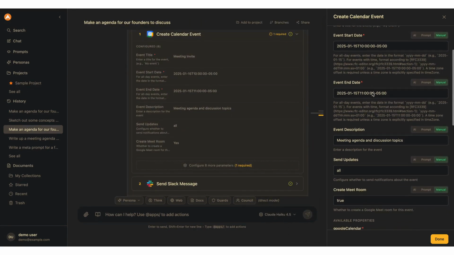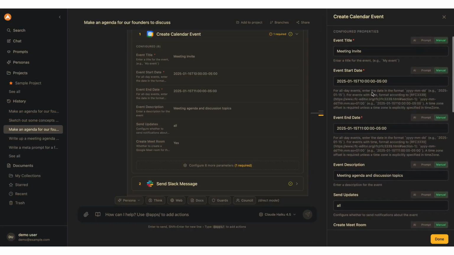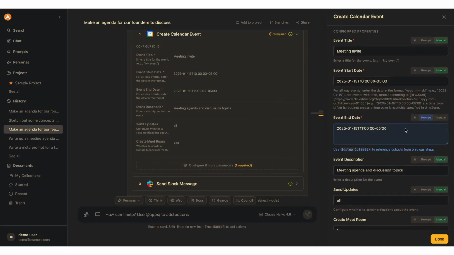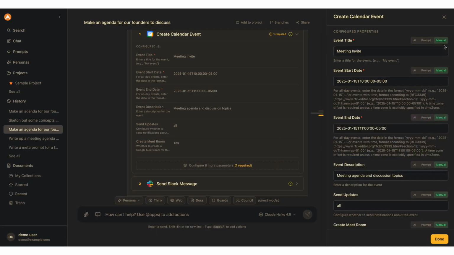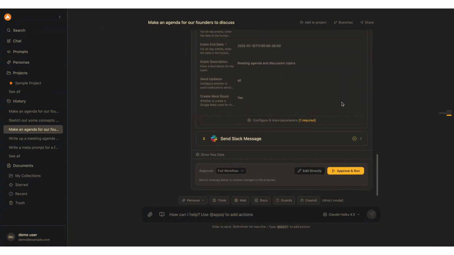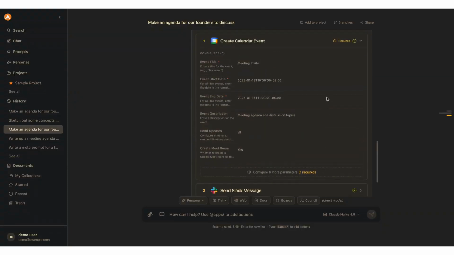We can pre-configure any of these ourselves, or choose to maybe change the answer. Add a prompt in that says, actually the invite will end at a later time. Or let the AI determine that value. The user is able to go back and forth and deliberate, or choose to run this in a per-step fashion.